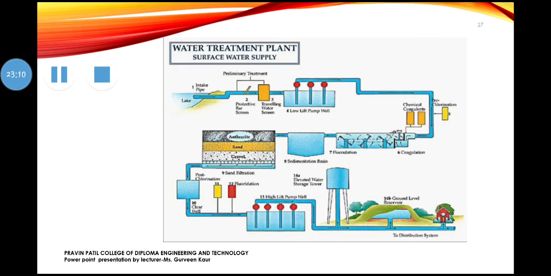The water is stored in a storage tank, or stored in reservoirs, dams, or river areas, and then the water is supplied to your home. So this is the process of a water treatment plant, surface water supply basically.